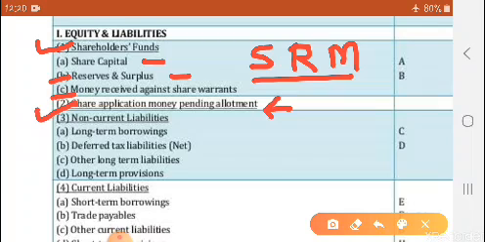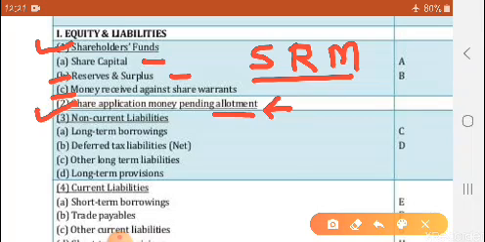In case of oversubscription, when extra applications are received, that application money is refunded, or it is transferred to allotment money. In such a case, you will write here share application money pending allotment.